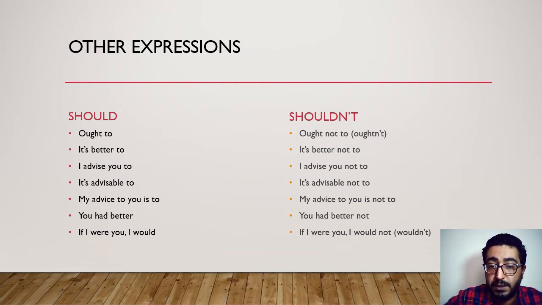As for shouldn't, all of them are the same in a negative form. So you ought not to. And I want you to notice that not comes just before to. And the first one you can say oughtn't to. For the second one, you say it's better not to. And also please note that we don't say it isn't better to. So that's a different expression with different meaning.